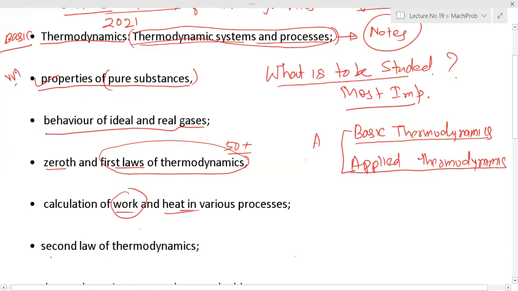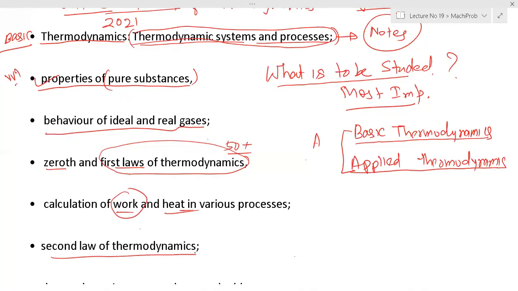The second law of thermodynamics we will discuss in detail, whether it is Clausius or Kelvin-Planck, and the concept of entropy we will understand. Right now, the second law of thermodynamics gives the concept of entropy. So in detail, we'll understand the second law of thermodynamics with various examples, mixing problems, like if you mix 1 kg of ice with 1 kg of water, what will be the final temperature, or even if you mix with 1 kg of vapor.